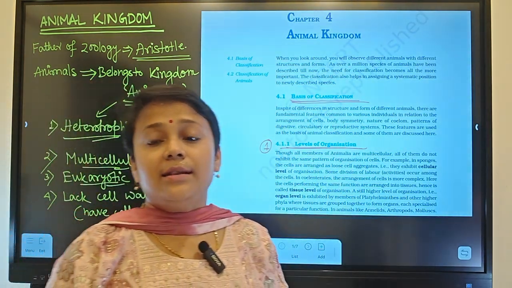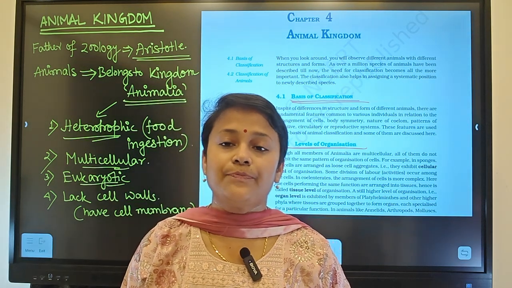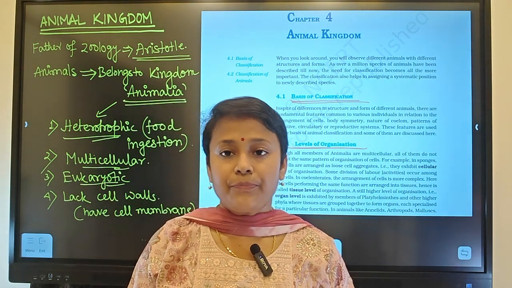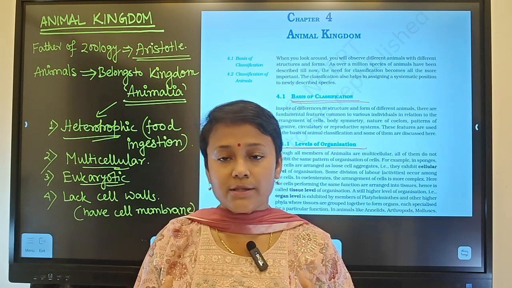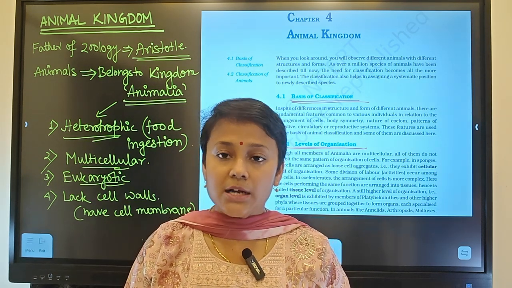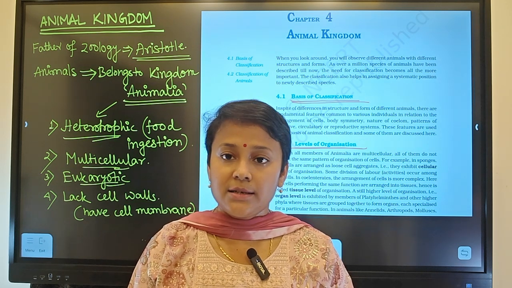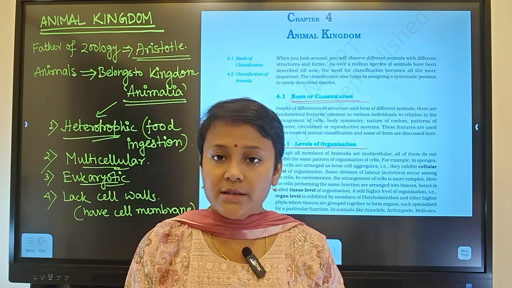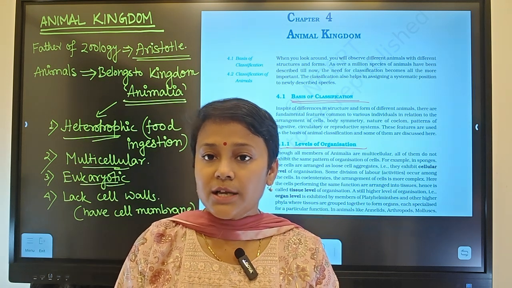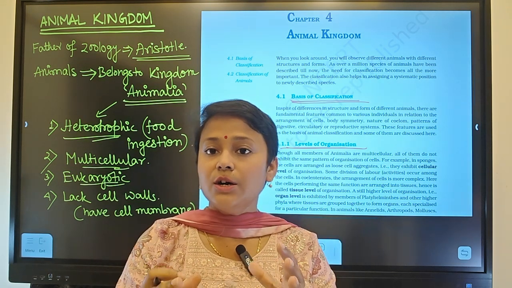We know that level of organization means, suppose I say the complexity of a living organism will start from cells. A group of cells together which have a common function will be called a tissue. Tissues will make the organ.